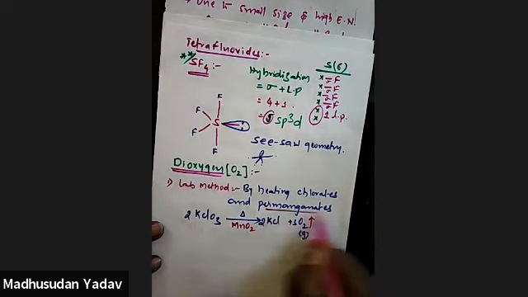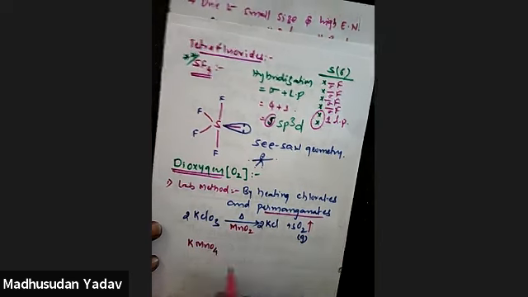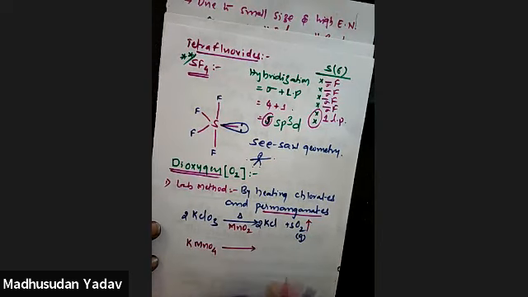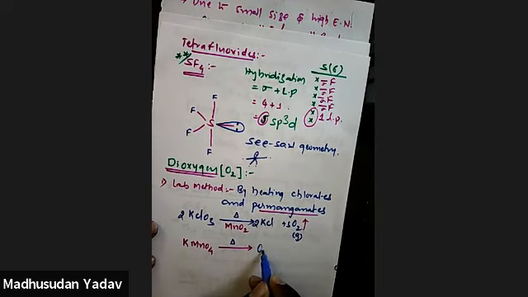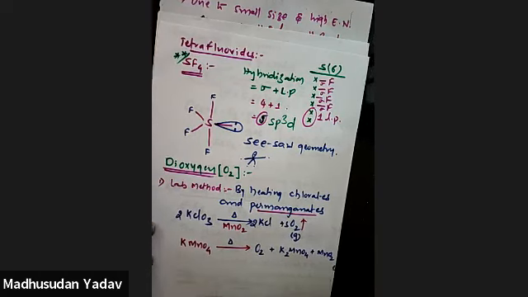Permanganates. If you take permanganate, what is permanganate? Potassium permanganate, KMnO4. On heating this sample, you will get oxygen. First you will get oxygen, then K2MnO4 is one product and manganese dioxide is another product.